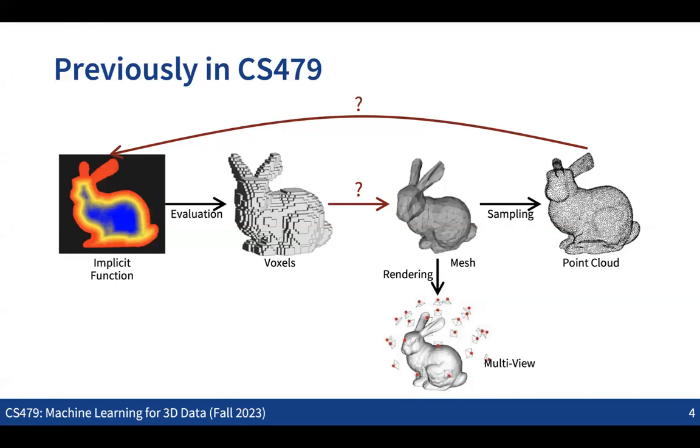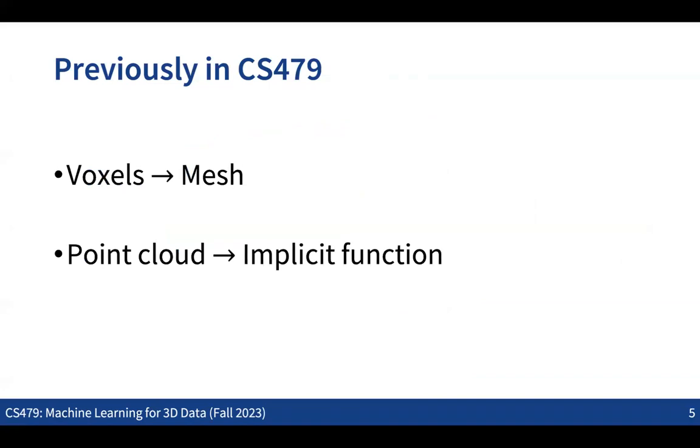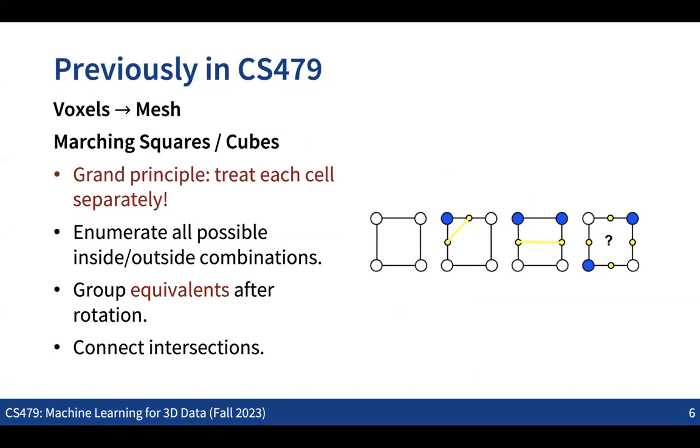So what people typically do is follow this loop. From the input function to the voxels to the mesh, and from the mesh to the point cloud, that is now straightforward in terms of deconversion. For the voxels to the mesh, the idea we discussed last time was a very simple idea, called marching squares in 2D and marching cubes in 3D. We could also extend this idea to tetrahedra, which would be marching tetrahedra.